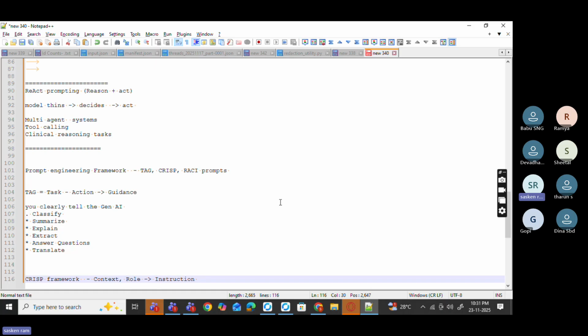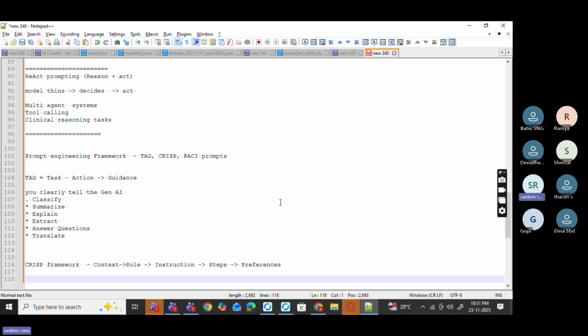Here we give the context, and then we define the role, and then we give the instruction, and then S stands for steps, and then the next one is preferences. This framework is more detailed than our TAG, because we are giving context, instruction, and also steps, what steps it has to follow. In this case it is really helpful.